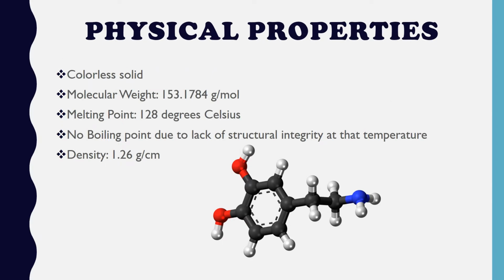Dopamine has several unique physical properties. It is a colorless solid. It has a molecular weight of 153.1784 grams per mole. It has a melting point of 128 degrees Celsius. It has no boiling point due to the lack of structural integrity at that temperature, and it has a density of 1.26 grams per centimeter.